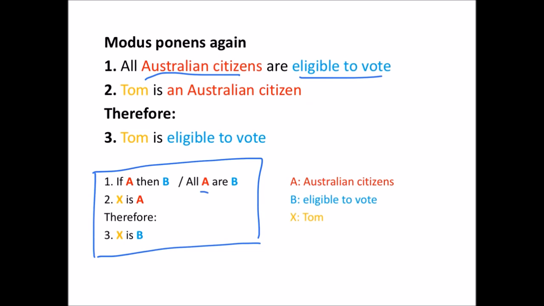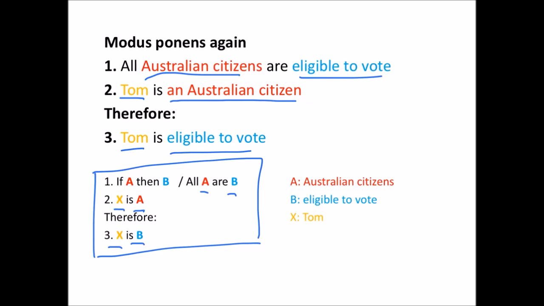All A are B, or if someone is A, then they're B. And some particular individual is an Australian citizen, X is A, therefore that individual, Tom, is B, X is B, eligible to vote in this case.